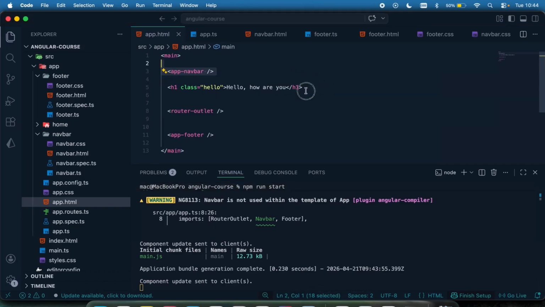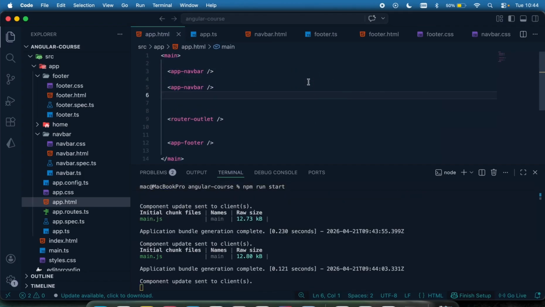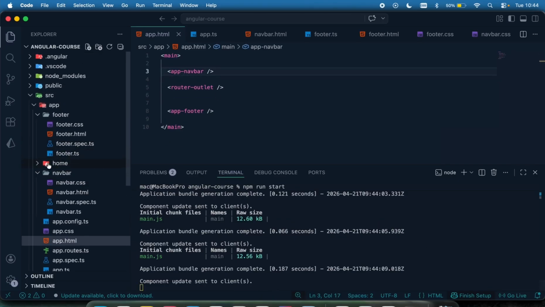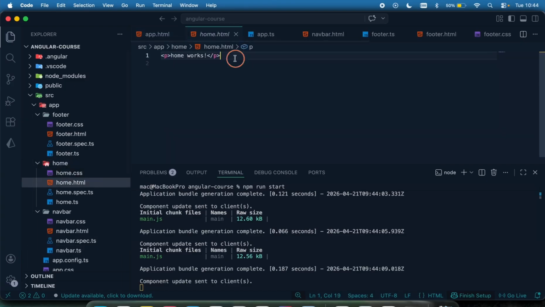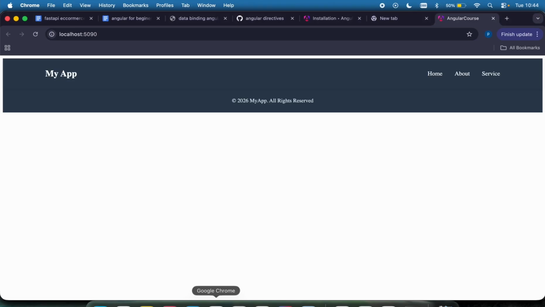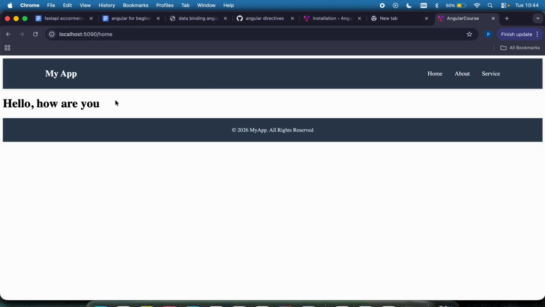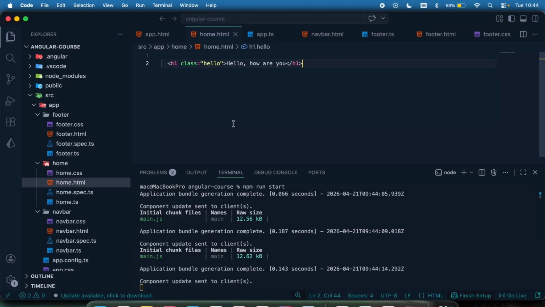What I'm going to do, I'm going to just move this H1 away from here and have it within my home page. So here's my home page. This is my home page. Just have your H1 right there. And then if I go to /home, you can see this is the home page right here. And then this is our navbar at the top, the footer below, and the home page right here. I can just say hello, welcome to the home page. Let me just say hello, welcome to the home page so we can be sure.